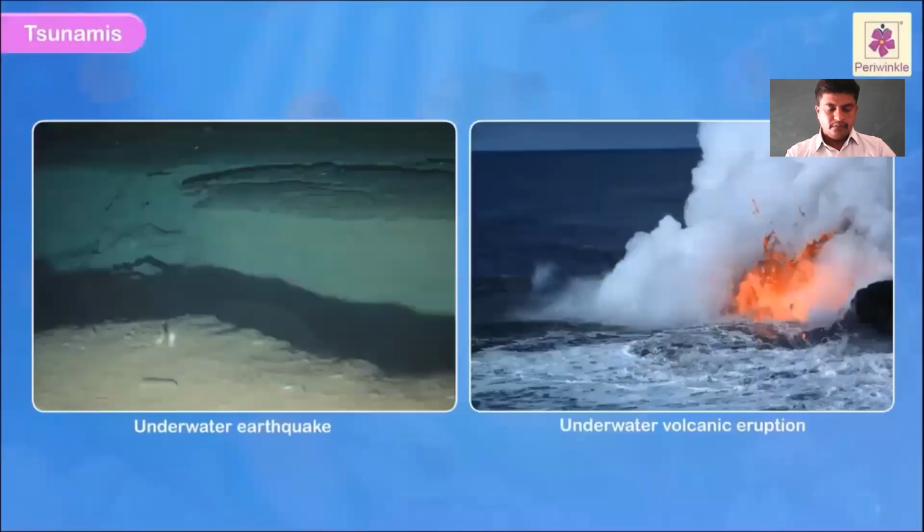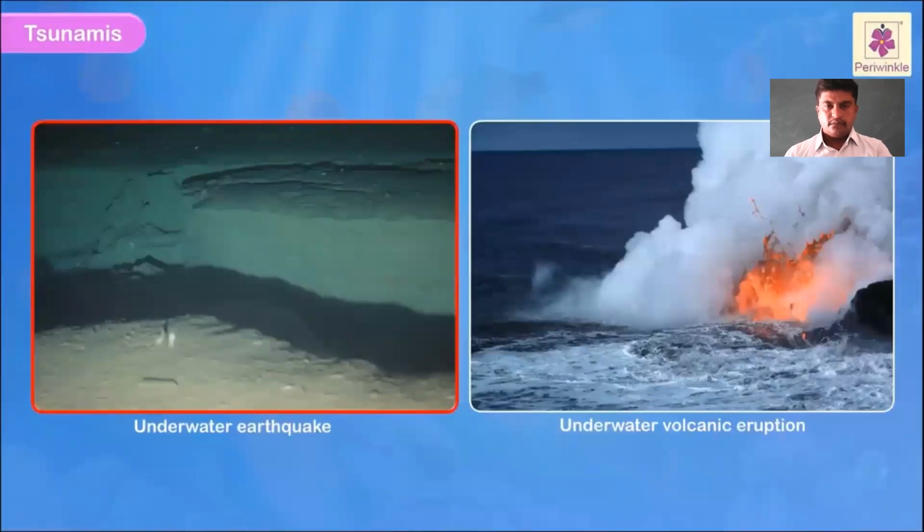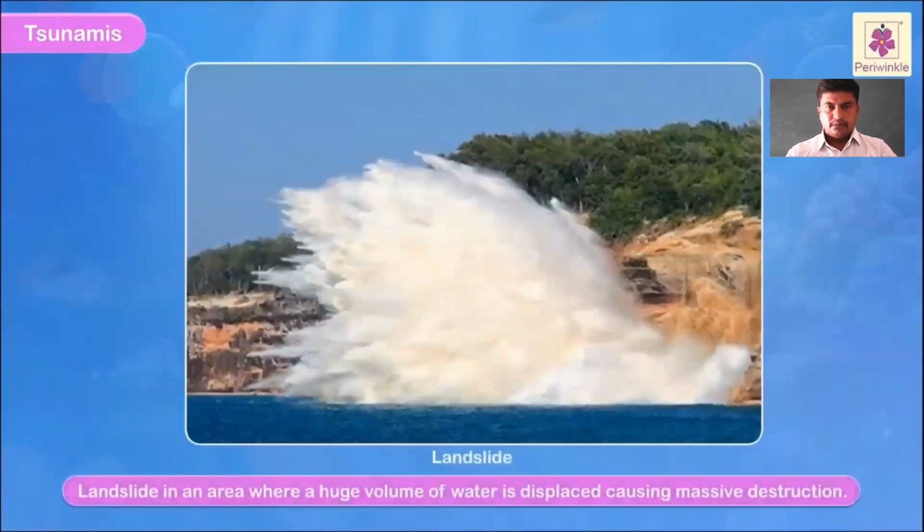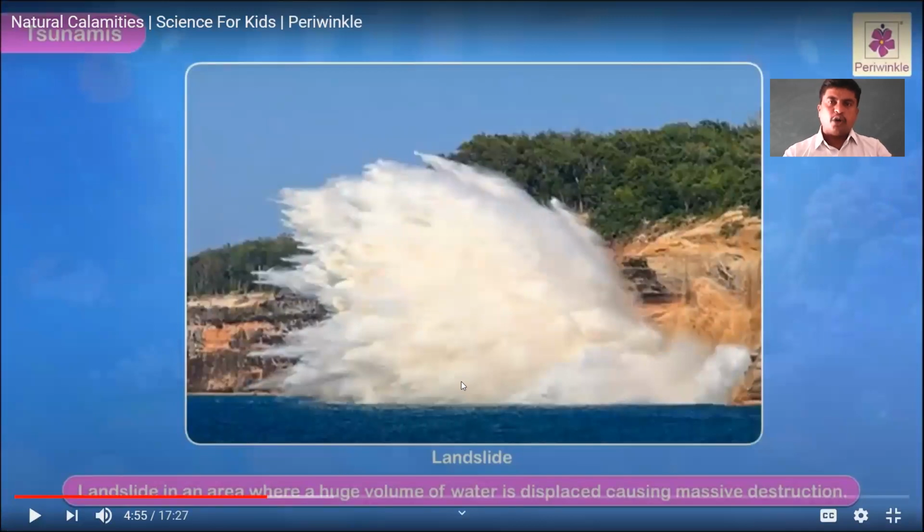Tsunamis. Tsunamis are caused by underwater earthquakes, underwater volcanic eruptions, or a landslide in an area. Now we should move on to the next topic, which is called tsunami. Dear students, the name tsunami is derived from Japanese. This is a Japanese word, and it means harbor wave. As per the meaning in Japanese, it is called a harbor wave.